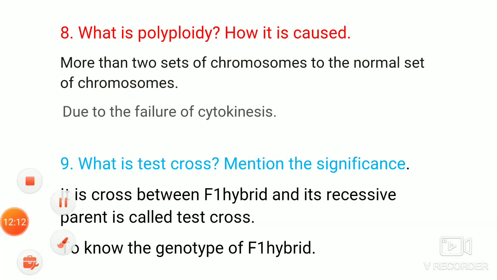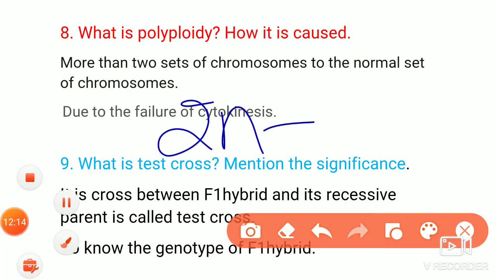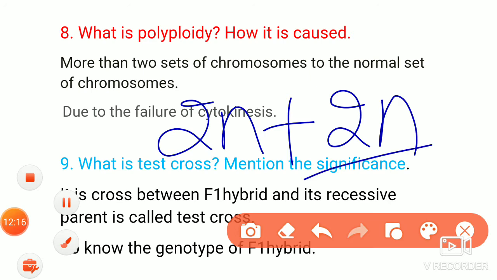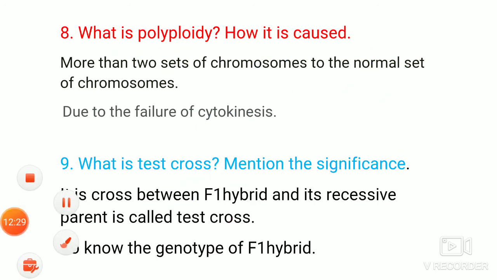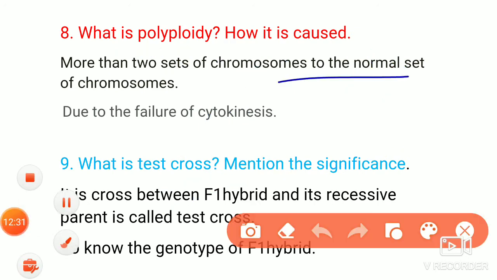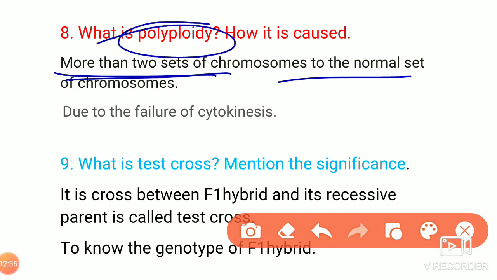Suppose if already 2n condition is there as normal, if two more sets are added, 1 plus 1, total it is a 4n condition. So this is poly, many number of sets are there, more than the normal set. So in the normal set of chromosomes, if there are more than two sets, in such a condition it is called polyploidy.